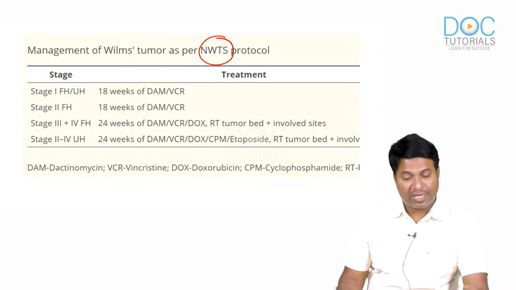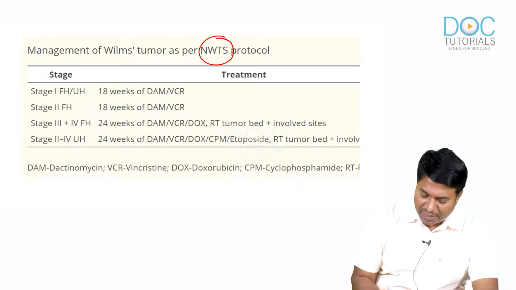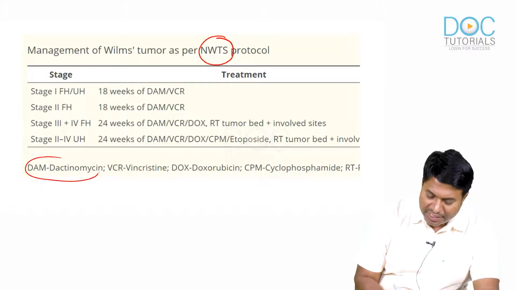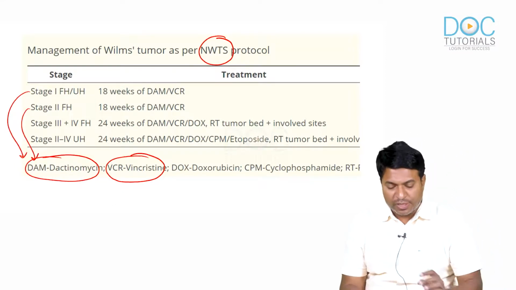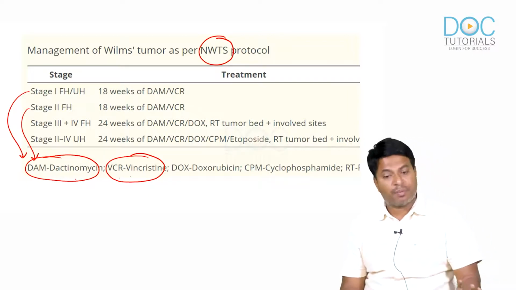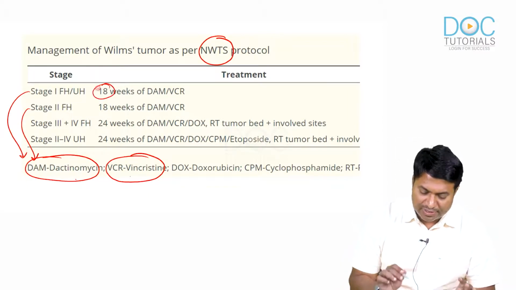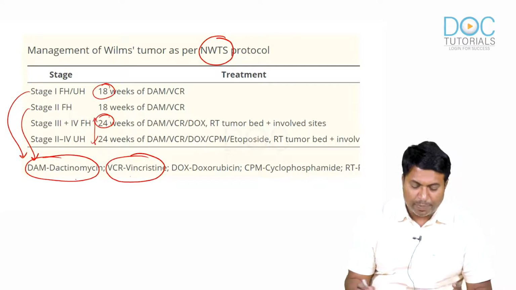Now I am going to do chemotherapy. This is too much for NEET PG level, but please remember that the chemotherapy drugs used are dactinomycin and vincristine, the two commonly used drugs for stage 1 and stage 2. So for stage 1 and stage 2 we use only dactinomycin and vincristine. Please remember this. It is given for 18 weeks, and 24 weeks for stage 3 and stage 4.